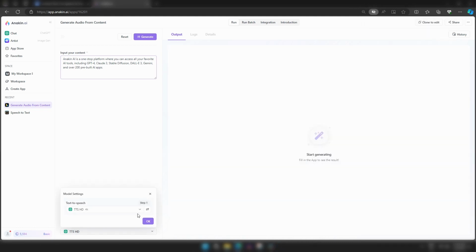You can also download the audio using this button. Our text-to-speech app offers a total of 6 high-quality, realistic AI voices. Here's how other voices sound.